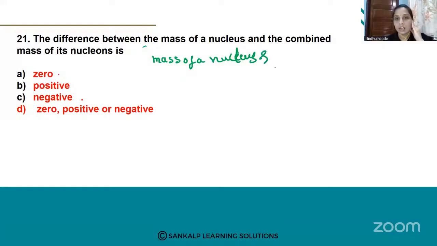Okay, the mass of the nucleus and the combined mass, when we take the difference, what do you get? Whether that may be 0, or positive, or negative, or 0, positive or negative. What do you get? See students, here they do not give the values. They give it in the form of statements, right?